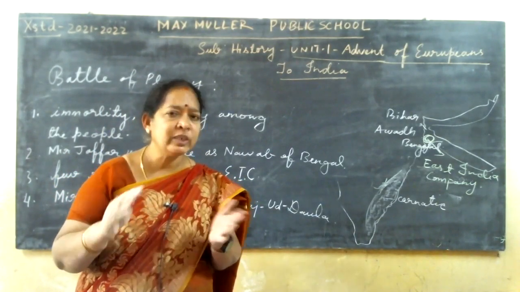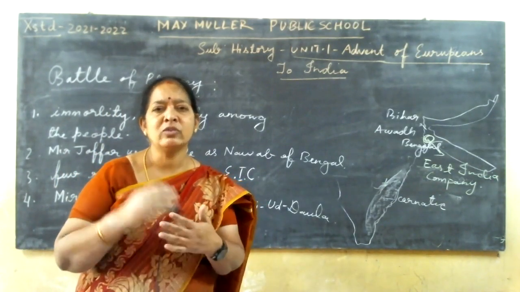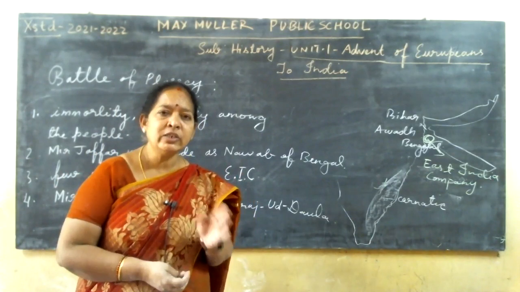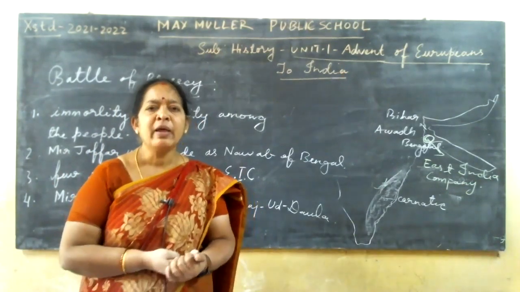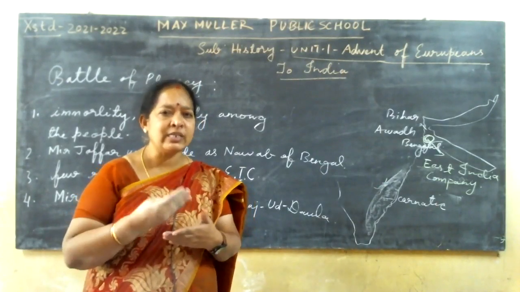He told him to stay neutral between the English and Siraj-ud-Daula.